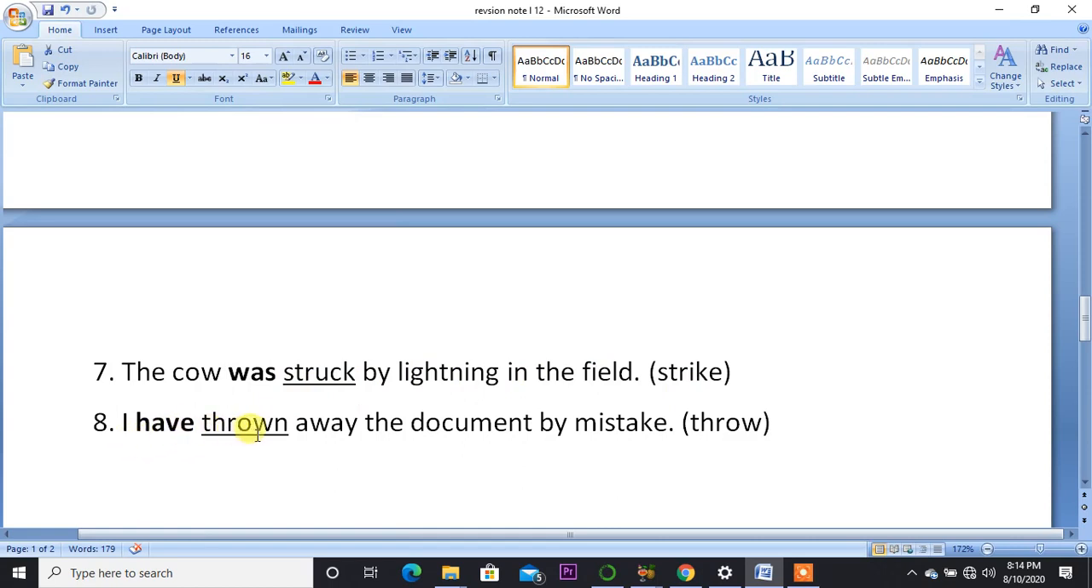I have thrown away the document by mistake. So throw is a present tense and past participle is the verb thrown. So have is an auxiliary verb and it is also called a helping verb. So let's read again. I have thrown away the document by mistake.